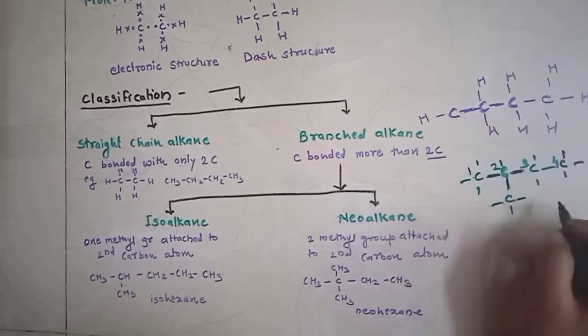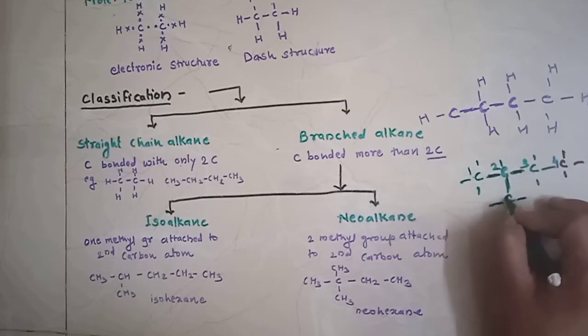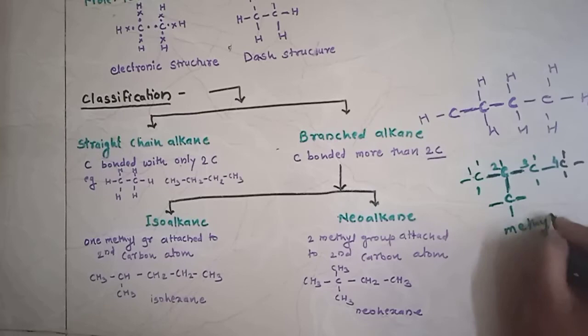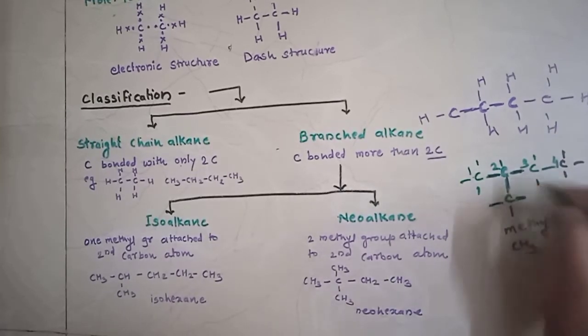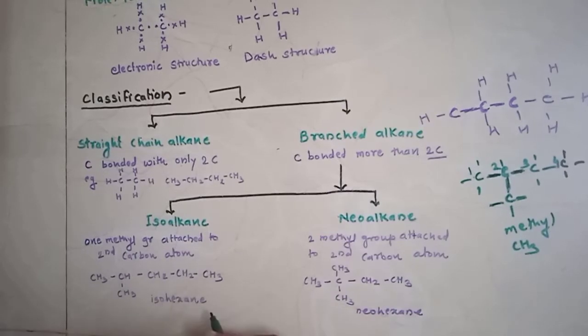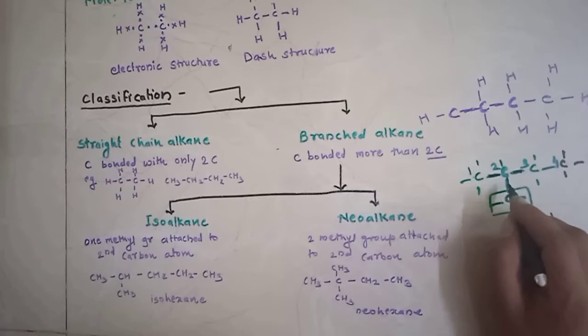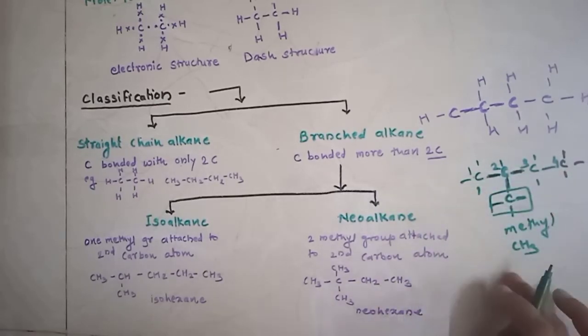Here the second carbon is attached to another group, a methyl group, CH3, so this is known as an isoalkane. In an isoalkane, one methyl group is bonded to the second carbon. This is our methyl group.